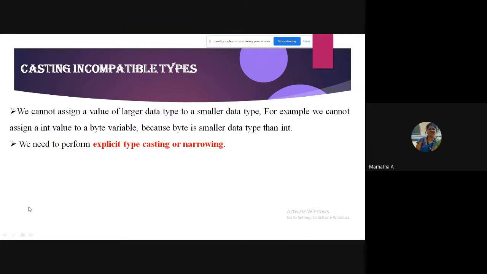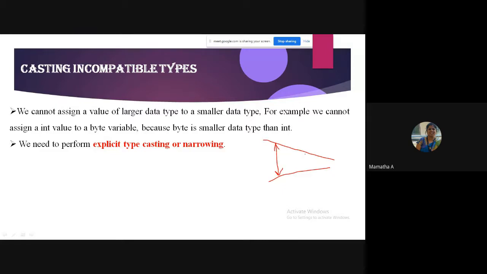In this case, somehow you want to store it, irrespective of whatever the situation where data loss is happening. In that case, we need to perform explicit typecasting. It's sometimes also called narrowing conversion. Narrowing, in the sense, you know how the narrowing diagram looks. If I have to write narrowing, it will be like this, isn't it? Narrow. So what am I trying to do? I'm reducing the size from the huge one.